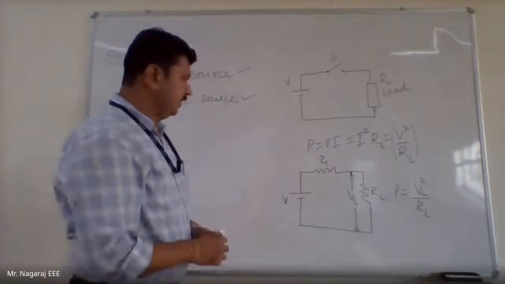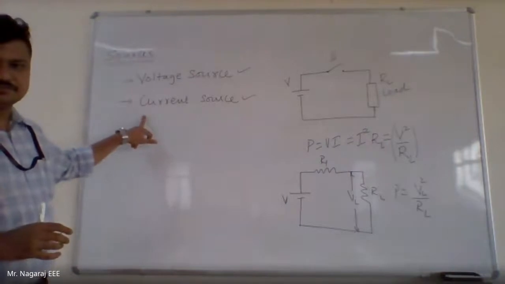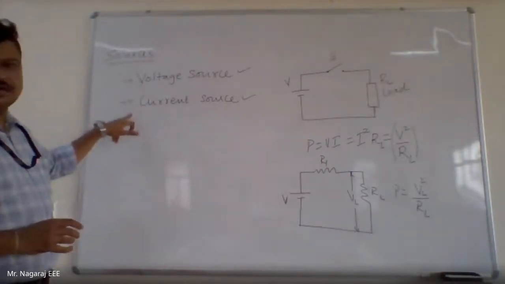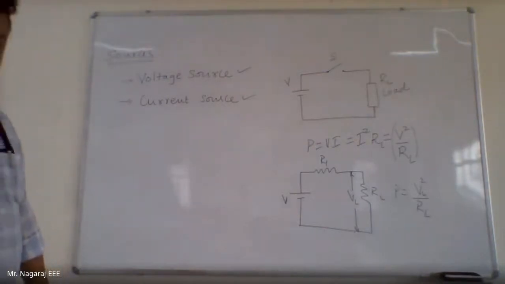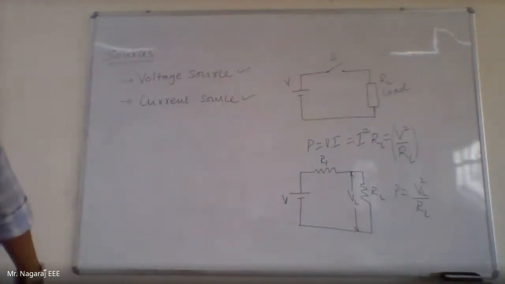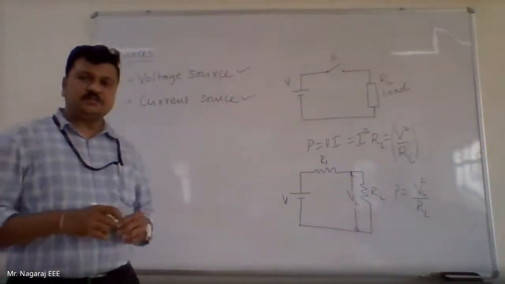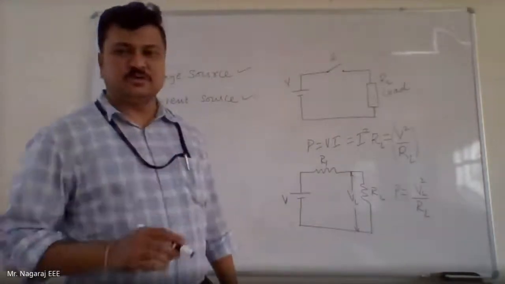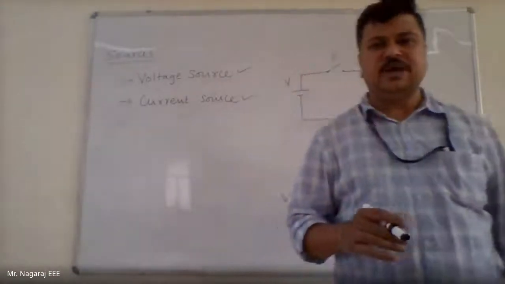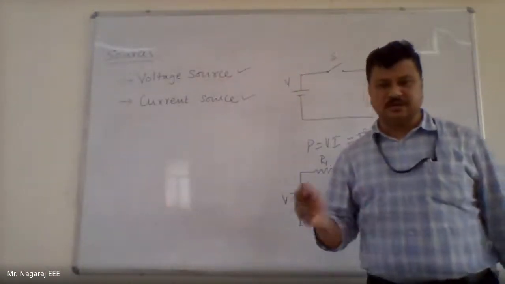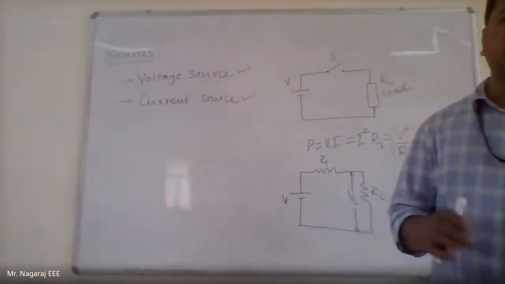So ultimately, I have two types of sources in the circuit: voltage source and current source. But when we see particularly the types of source, we have only voltage source. Current source is always built using voltage source. If I connect a resistor across my voltage source, that combination will start giving out a constant current, and that combination I call a current source.